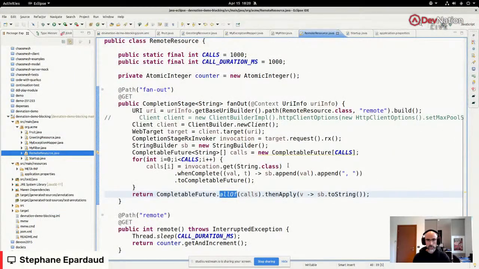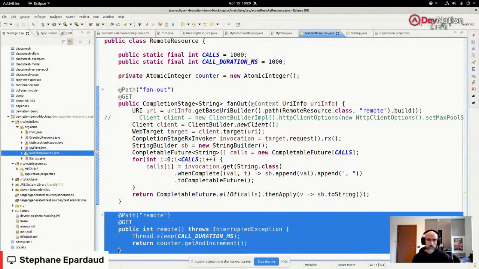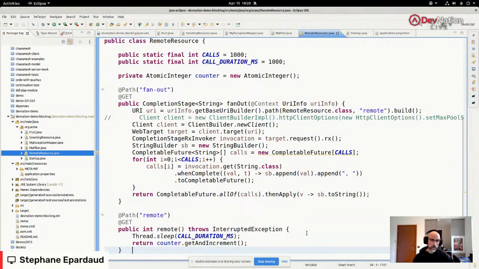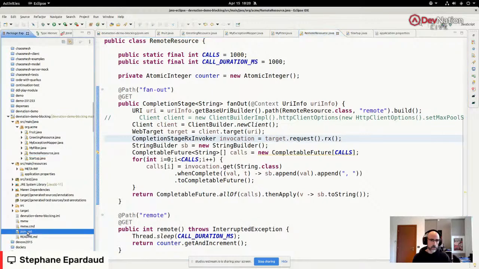Well, there are 2 reasons here that I know of. This is going to be blocking the worker pools because we're doing work. Let's pretend we're actually doing work and that it's CPU bound, but it's the same thing. We're locking up worker threads. And here, the client used underneath by the implementation is actually also going to block worker threads because it's not really asynchronous. So it's not ideal. And we think we could do a lot better. So let's go and try it.